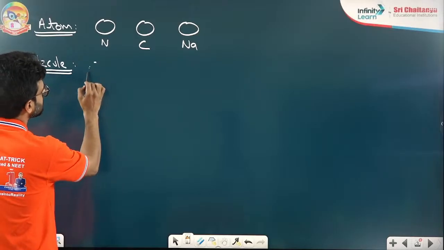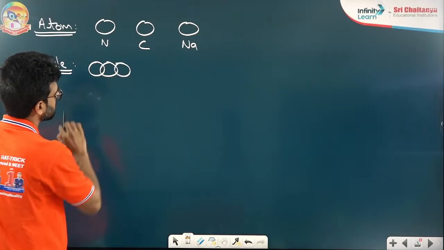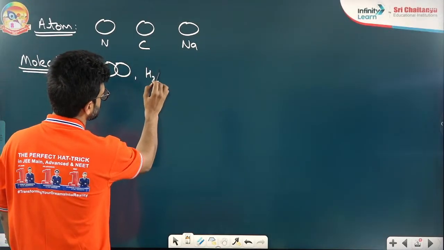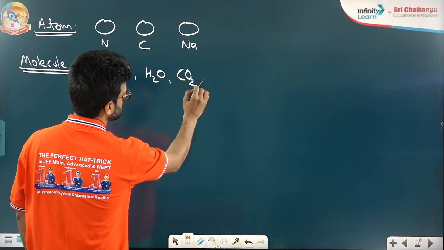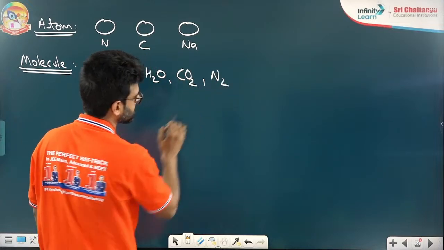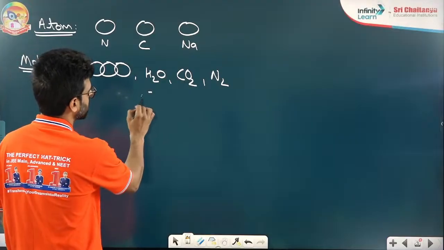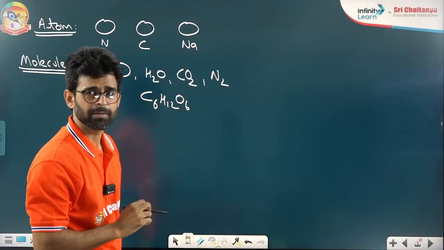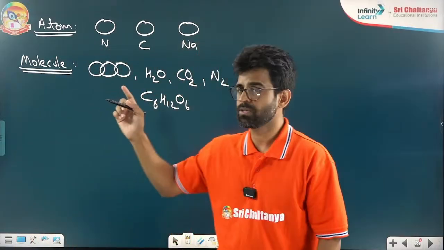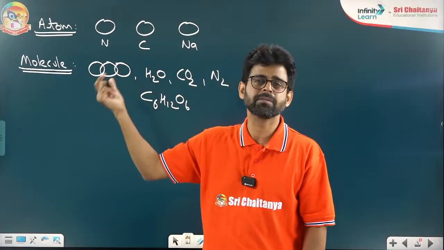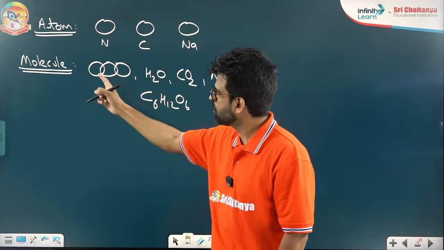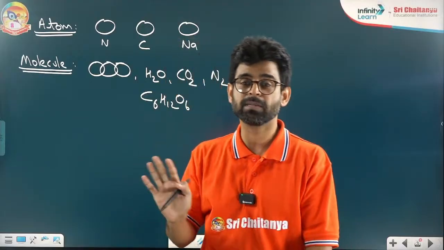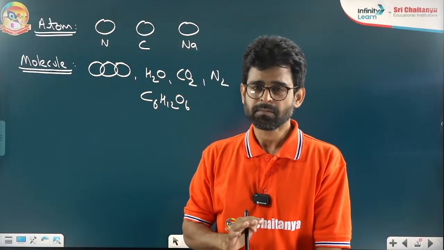Like H2, CO2, N2, or C6H12O6. So an atom is very small, you can say atom means indivisible, and a molecule is a group of atoms. This is the simple definition, just to be clear about these two things.